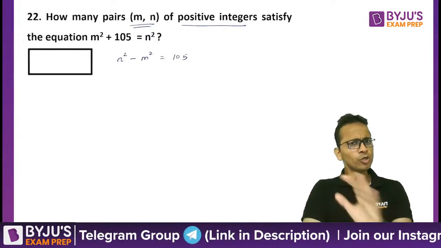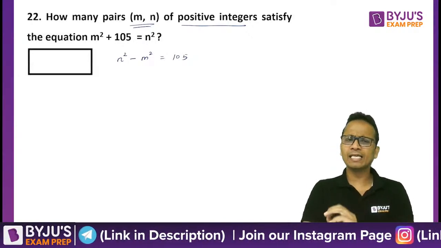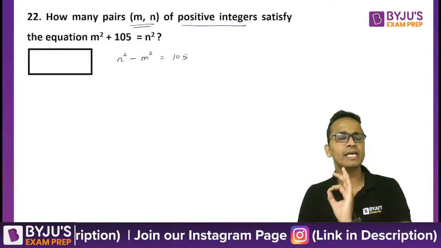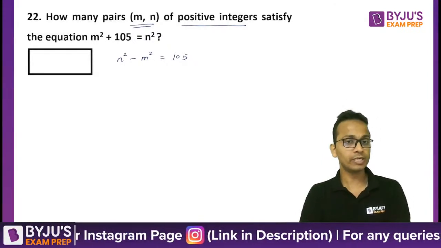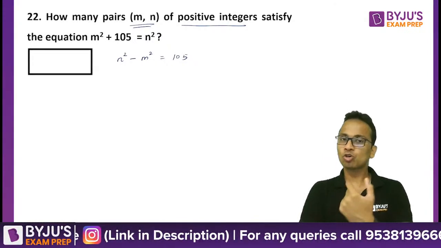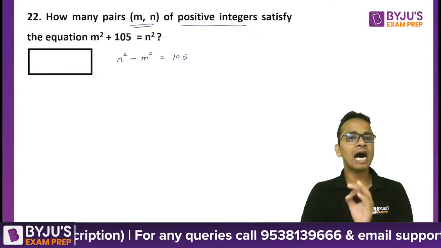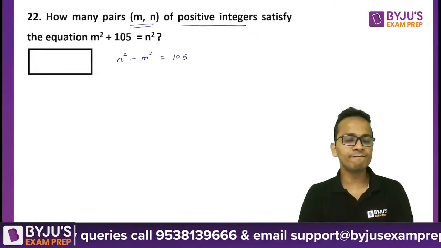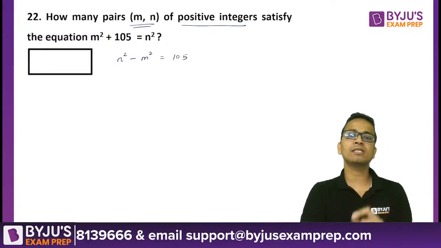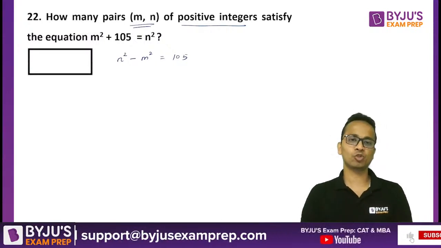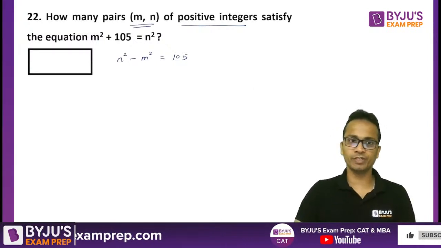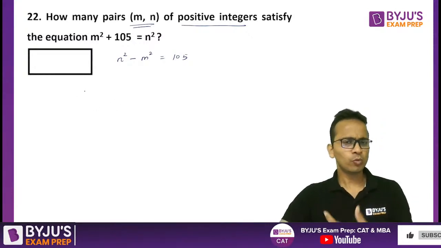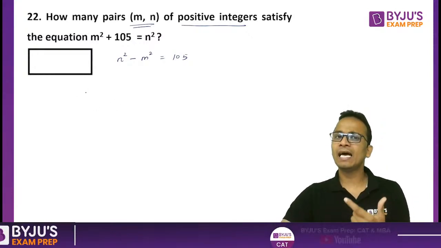So if m and n are positive integers, I can say that m square and n square are perfect squares. So the question becomes: in how many ways can 105 be written as the difference of two perfect squares? Now I'll quickly simplify this and then I'll give you a shortcut.